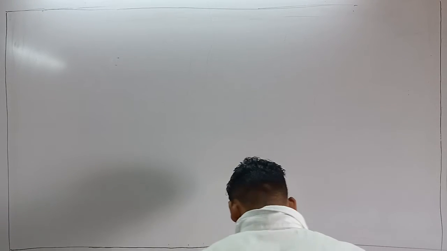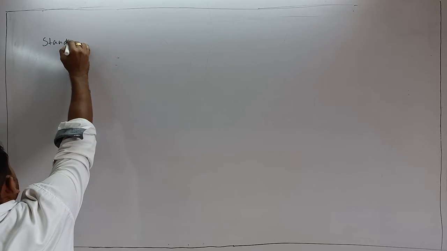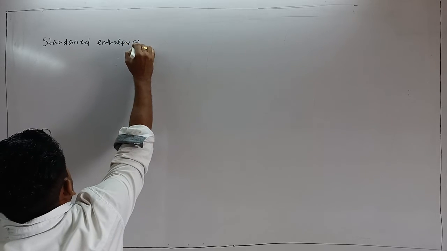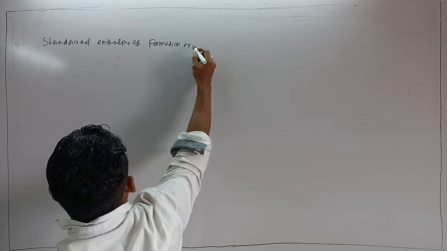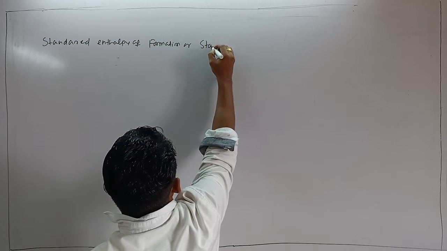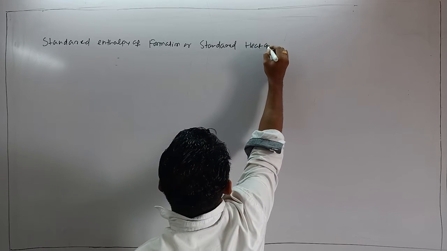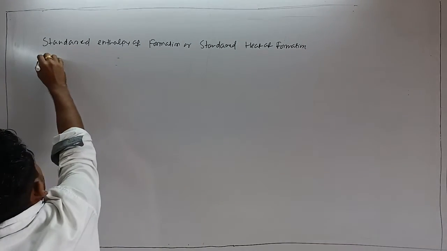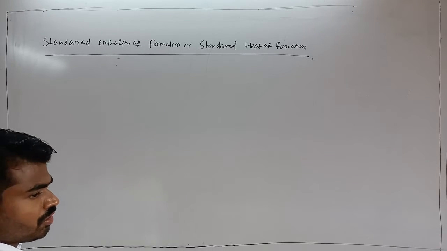Next, that is standard enthalpy of formation or heat of formation. It is the heat of reaction or heat of formation.